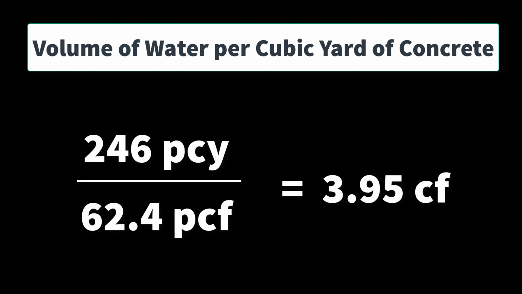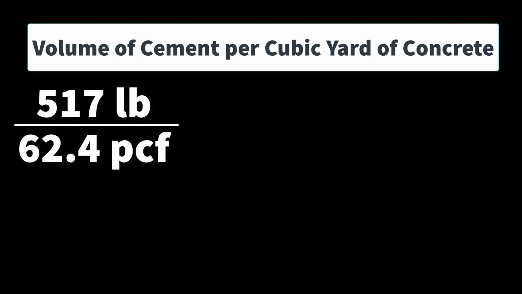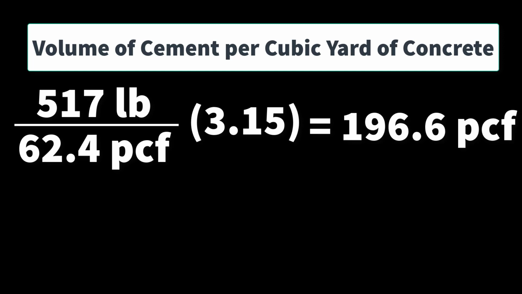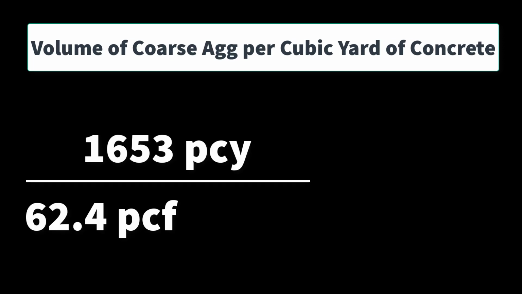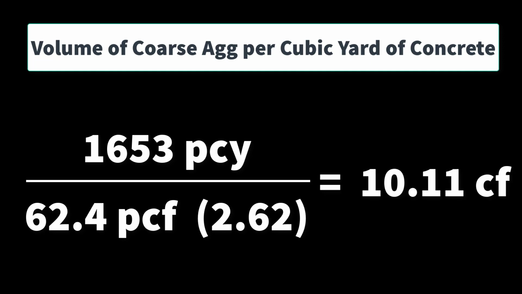And then we do the same thing for our cement, our 517 pounds total cementitious, divided by our unit weight, which is our 62.4 pounds per cubic foot, times our 3.15 for our specific gravity, to give us 196.6 pounds per cubic foot for our cement. And our 517 divided by our 196 gives us this 2.63 cubic feet for our cement. And we do the same thing for our coarse aggregate, that's 1653 divided by our 62.4 pounds per cubic foot times the specific gravity of our coarse ag, which is 2.62. And that gives us a volume of 10.11 cubic feet.